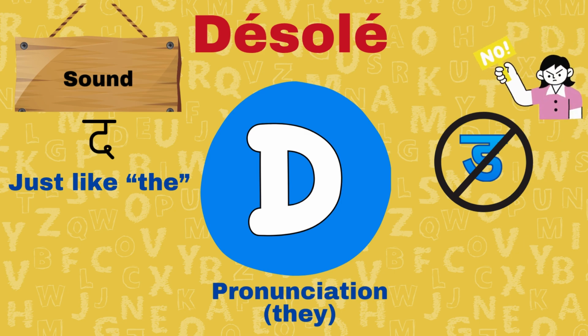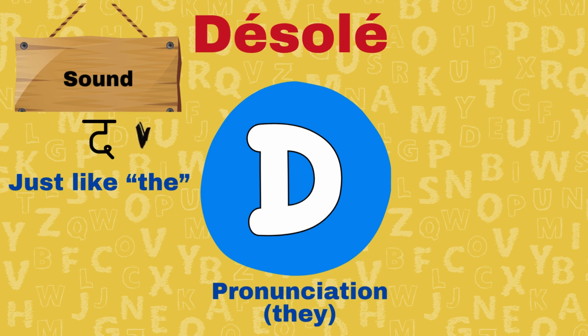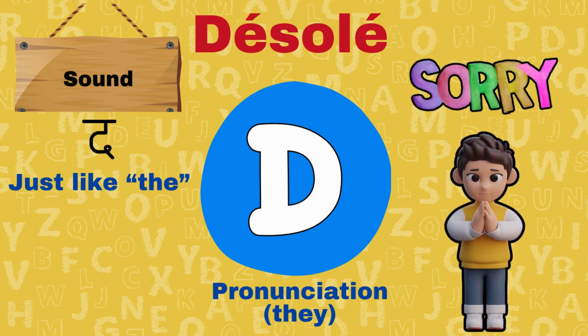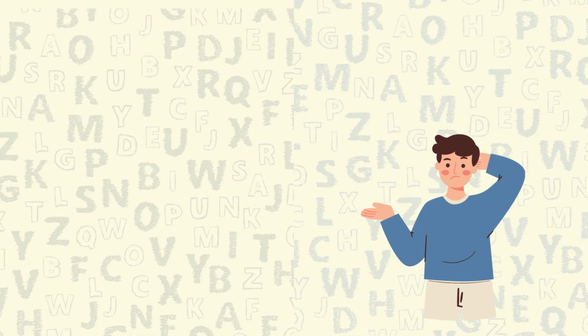Le 'the' n'existe pas en français, means that sound doesn't exist in French. So it is always the, right? So that's why example is désolé. And désolé means sorry.